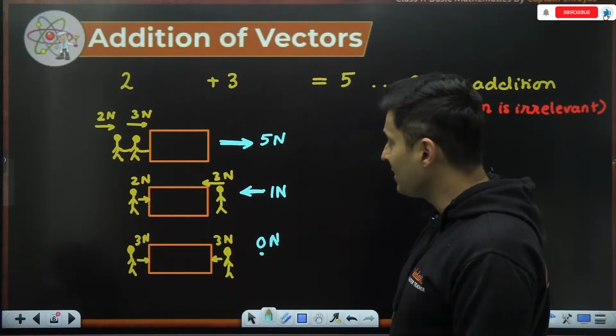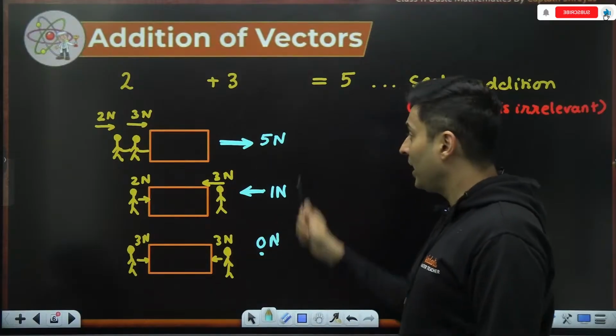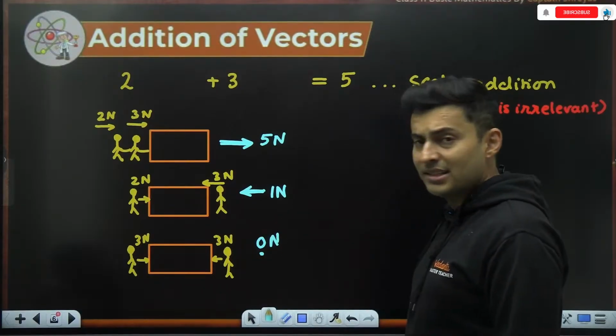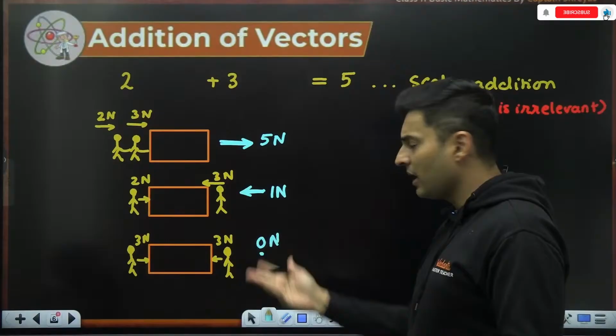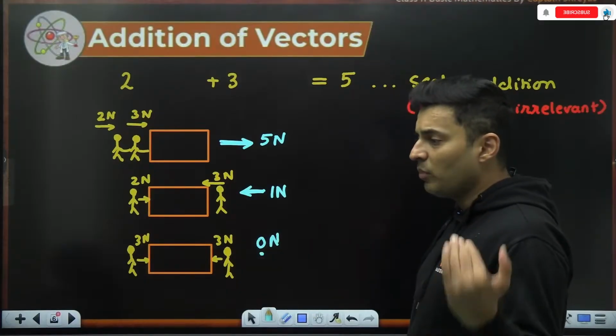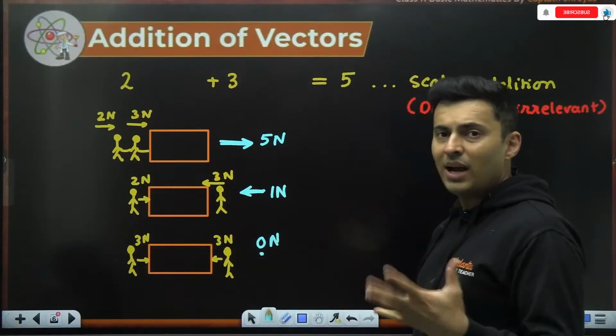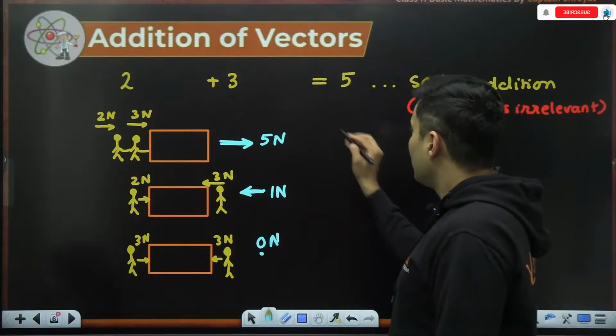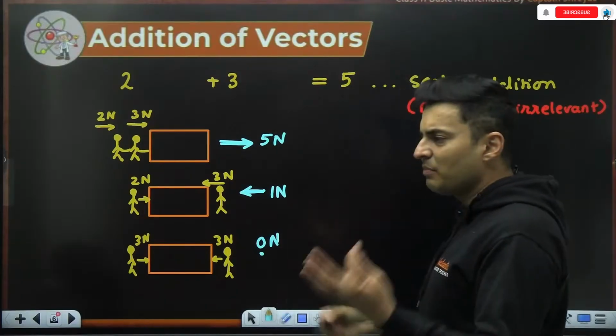So as you can see, 2 Newton and 3 Newton might give the answer as 5, can give the answer as 1, and 3 and 3 can also give the answer as 0. So many possibilities are there when you add the vectors. When you add scalars, it's simple addition.